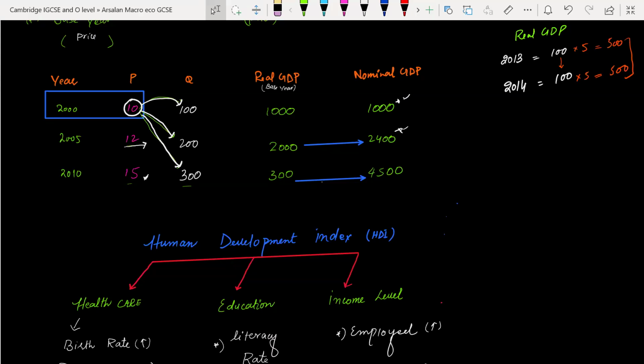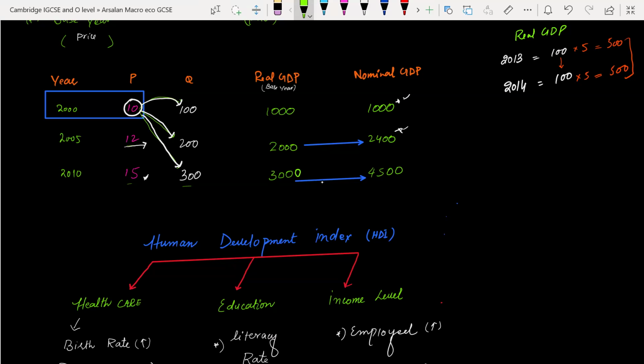So every quantity will be multiplied by 10: 100 multiplied by 10 is 1000, 200 multiplied by 10 is 2000, and 300 multiplied by 10 is 3000.